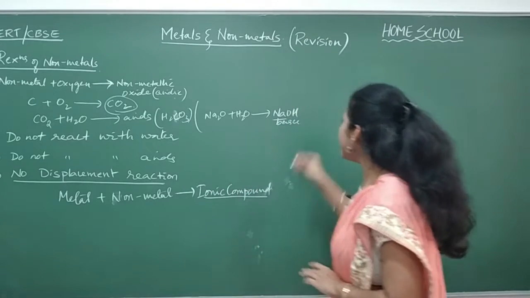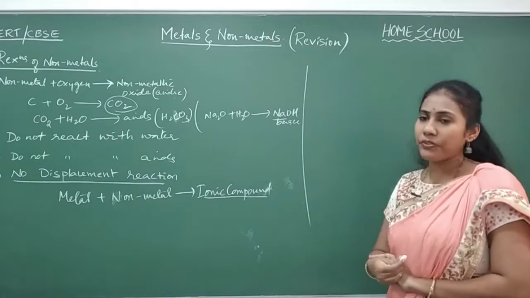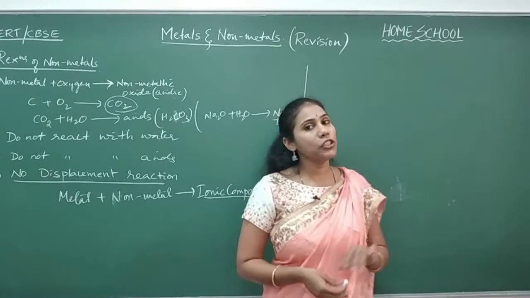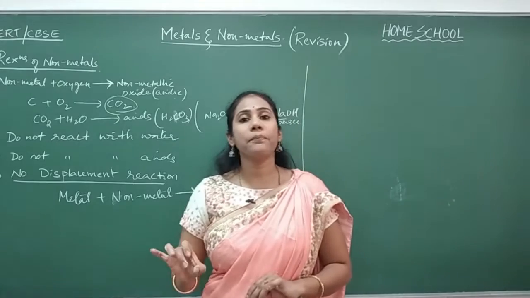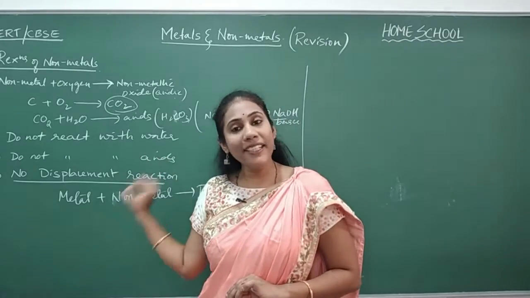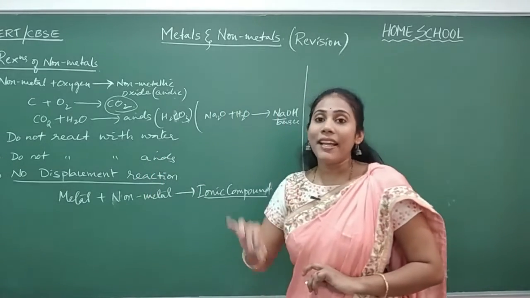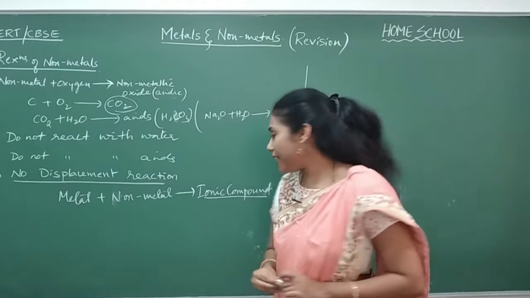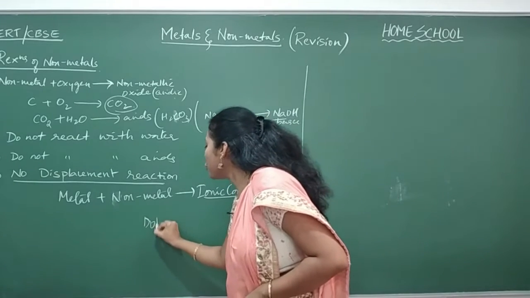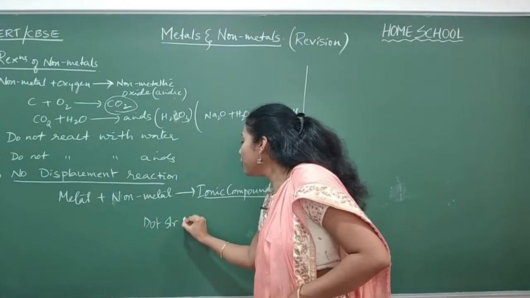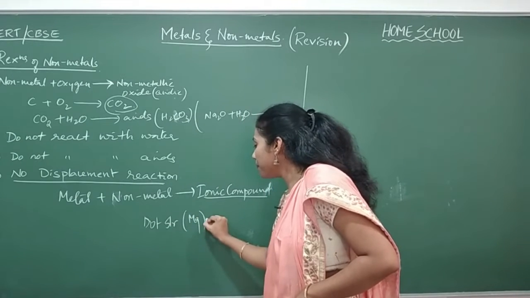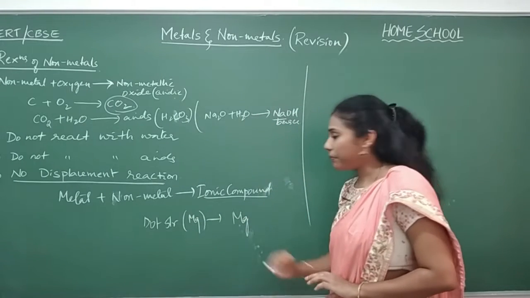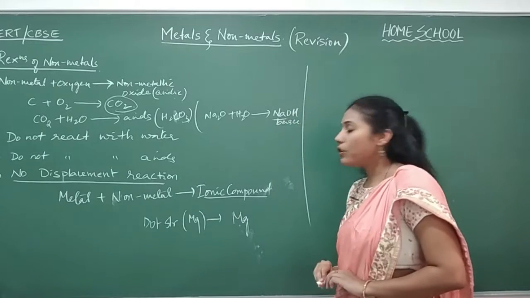Let us learn how to show that. First and foremost, you must know how to write the dot structures for the elements. It's very easy. You indicate the symbol and mention the number of valence electrons present. For example, the dot structure of Mg. Mg is magnesium.